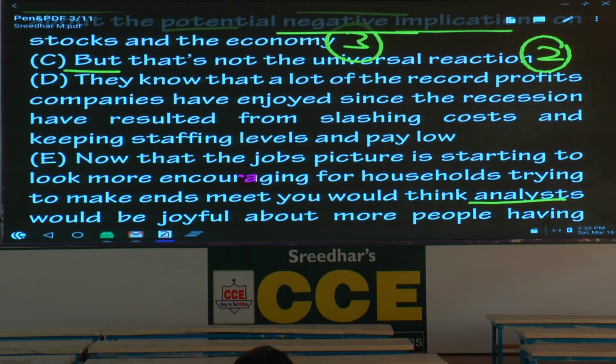They know that a lot of the record profits companies have enjoyed since the recession have resulted from slashing costs. I think you got this word yesterday. Slash means what? Cut down. Slashing costs and keeping staffing levels and pay low. So how can you decide? This is the 5th and the next one is the last. Please underline pay low. Pay low.